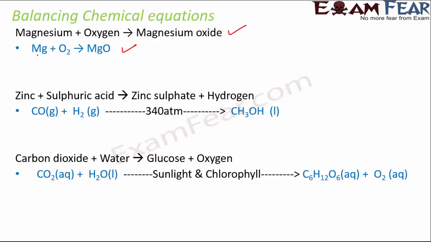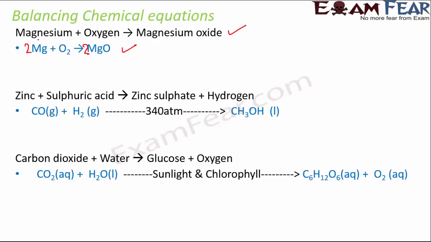For example, for magnesium, on the left hand side you have one magnesium atom, and on the right hand side also one magnesium atom. That's fine. But when you talk about oxygen, there are two on the left hand side and just one on the right hand side. So we need to balance it. We multiply it by 2. The moment we multiply it by 2, the magnesium on the right hand side is 2. So you need to balance the other side as well, so you multiply this also with 2.